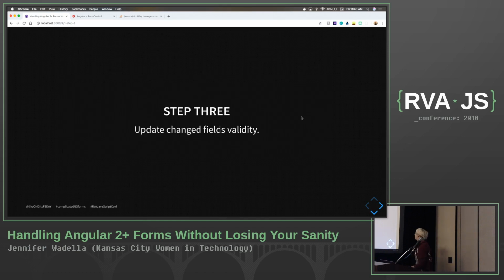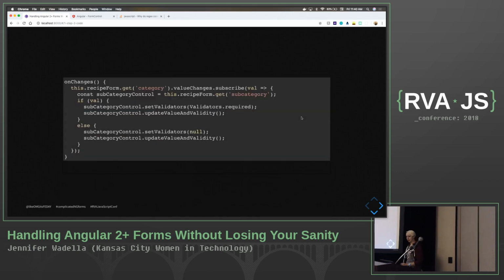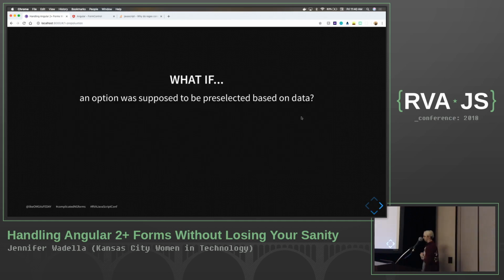Okay, step three. What if a user has already started to interact with our form, right? They've already triggered Angular's validation and have already moved past a field that should or should not be required. Well, we've got this tricky little method called updateValueAndValidity, which is going to assess the current state of our validators on our input and then revalidate accordingly. So little gotcha there that you do not want to forget.